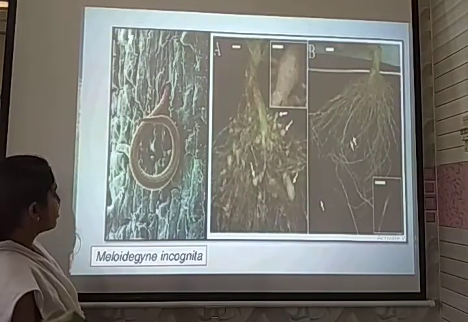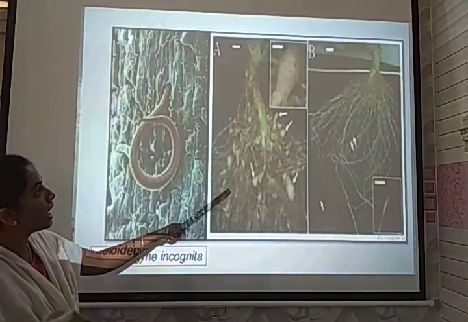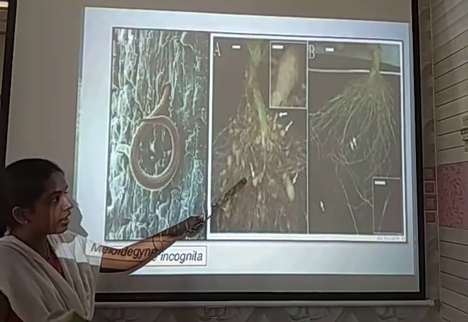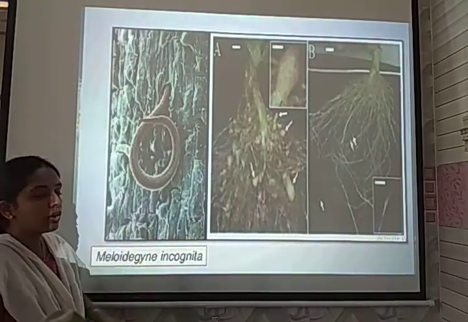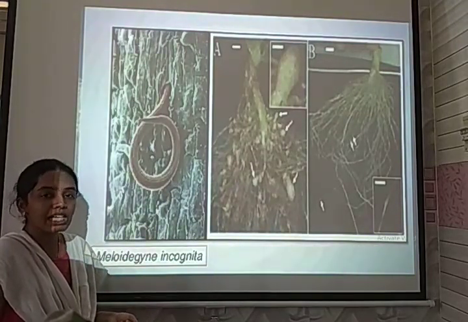This is a picture of Meloidogyne incognita that affects the roots of tobacco plants. When it affects the tobacco plant, the complementary DNA from the plant enters the body of the pest, where it alters the physiological processes by RNA interference.